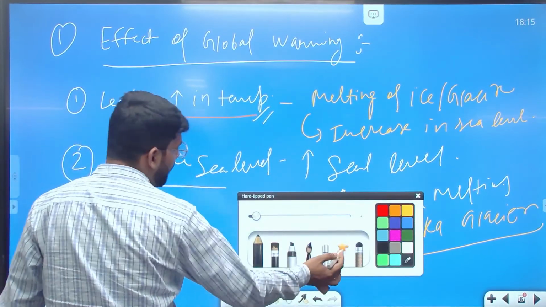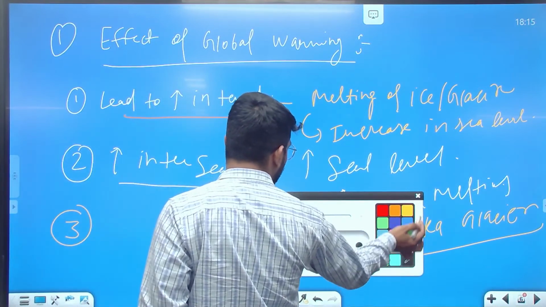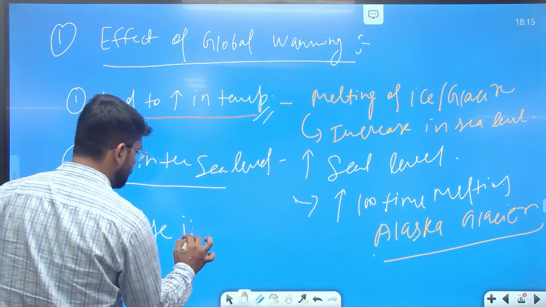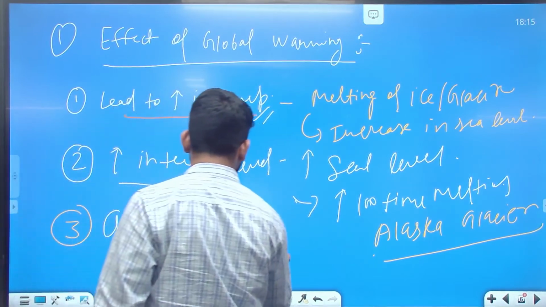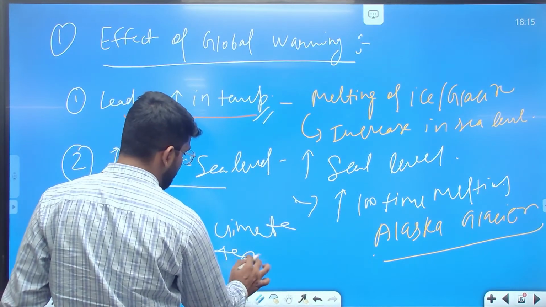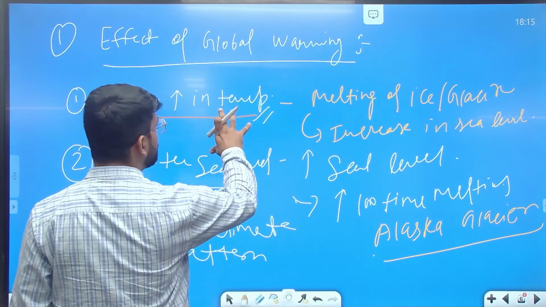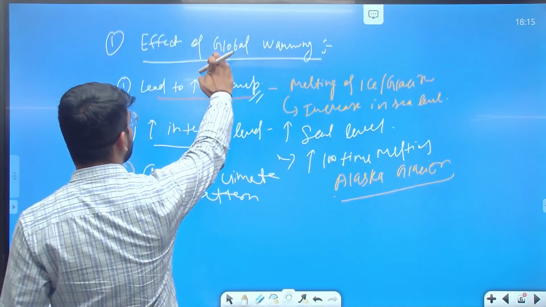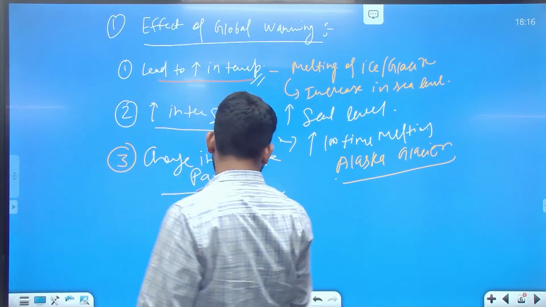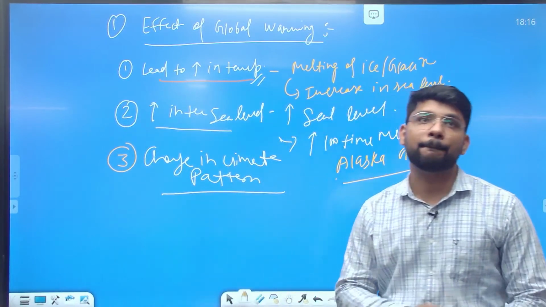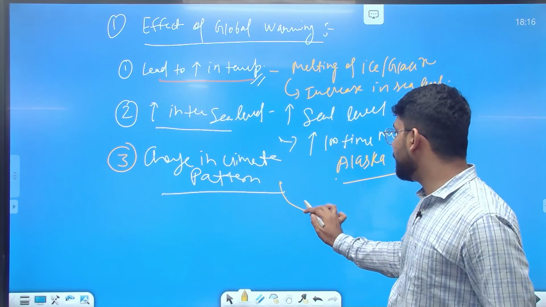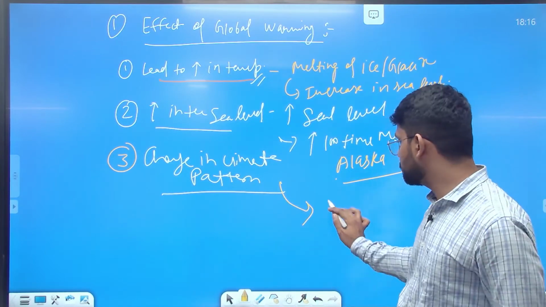Change in the climate pattern. The next point can be the change in climate pattern. How is global warming changing the climate pattern? In this case, in the change in climate pattern, we are seeing heat waves.